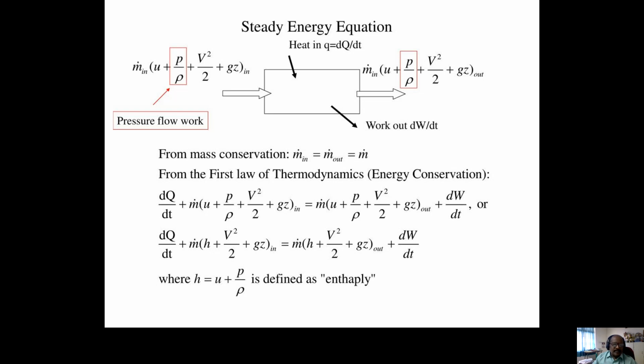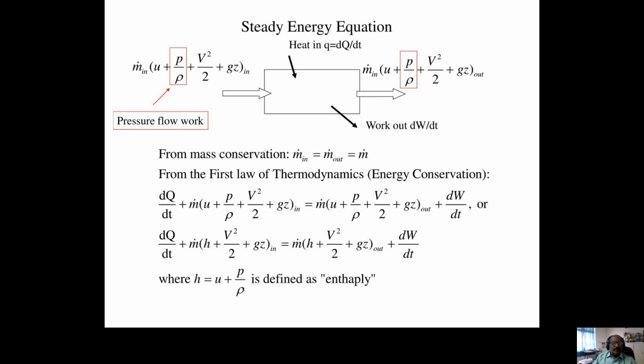So if you simplify, dQ by dt plus m into, U plus P by rho means PV, U plus PV is nothing but H, plus V1 square by 2 plus GZ1, equal to m into H2 plus V2 square by 2 plus GZ2 plus dW by dt. This equation we can call the steady flow energy equation, where H equals enthalpy. Enthalpy is nothing but U plus PV or P by rho.